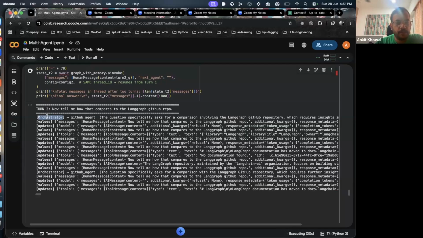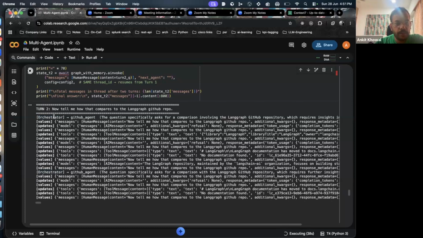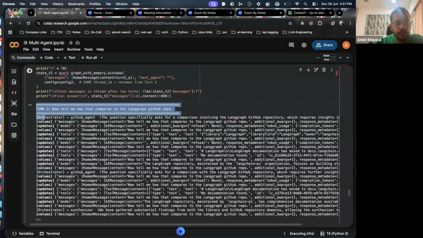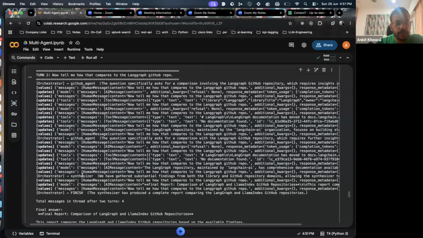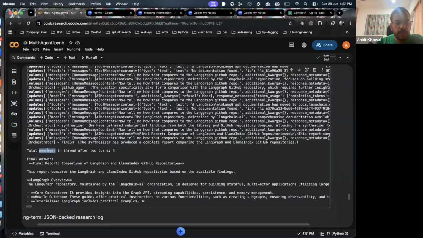We can see the orchestrator was being called. The human message was passed, and then the orchestrator called the GitHub agent. Here also it called the GitHub agent. So there's reasoning going on, the ReAct loop that we talked about. It did the reasoning and then passed it to the synthesizer agent. It gives us the total messages in the thread after 2 turns. For the final answer, the report is a comparison of the LangGraph and LlamaIndex GitHub repositories.